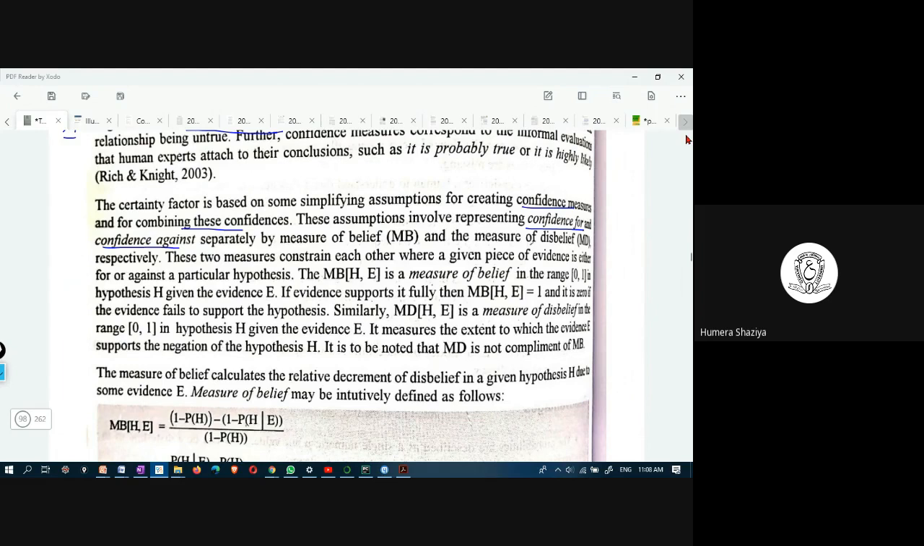Confidence for means that it would occur. Against means it may not occur. It is represented separately by measure of belief, MB, which means confidence for, and measure of disbelief, that is MD, that is confidence against. Disbelief and belief. Now these are the two different measures, and these two measures constrain each other where a given piece of evidence is either for or against a particular hypothesis.